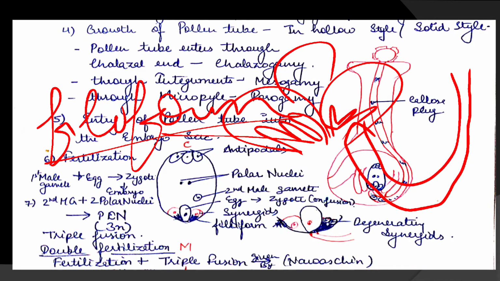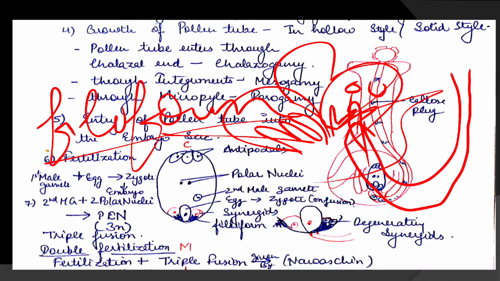So you know that the growth of the pollen tube towards the embryo sac is chemotropic, isn't it? Because the growth is towards the chemical stimulus. That's why it is called chemotropic. Getting my point? Very important point, this chemotropic growth of the pollen tube. So here the filiform apparatus guides the entry of the pollen tube. The pollen tube enters the synergids and releases the gametes.